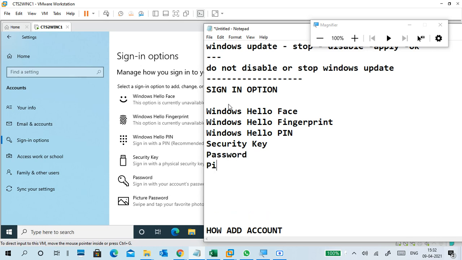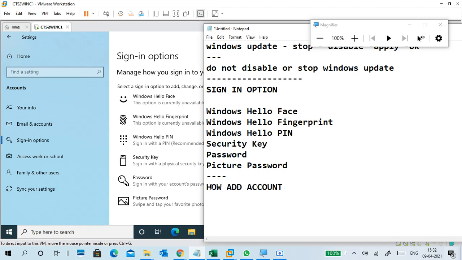This is very simple. So this is the sign in options.